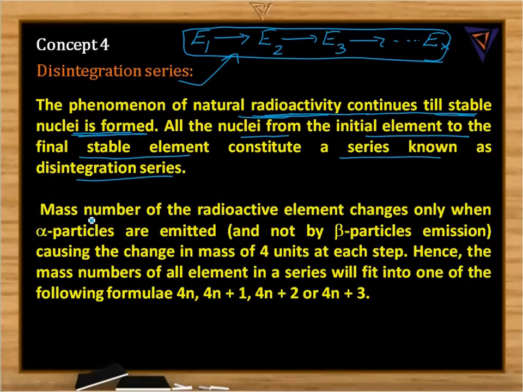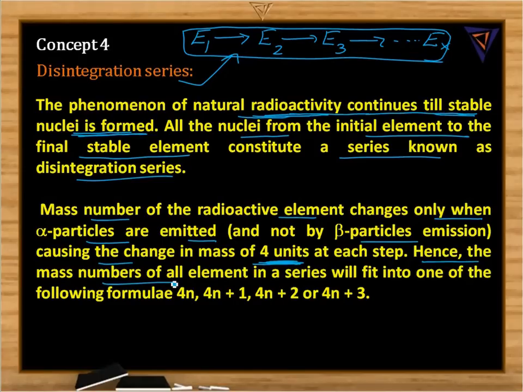As we know, the mass number of a radioactive element changes only when alpha particles are emitted, and not by beta or gamma particle emission. The mass number changes by 4 units at each step.